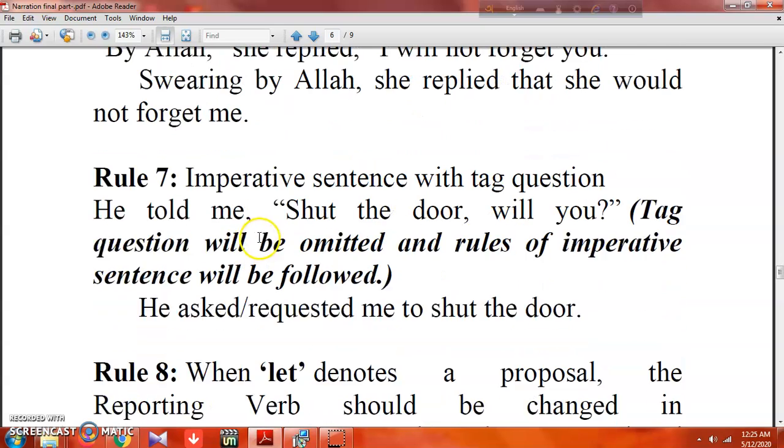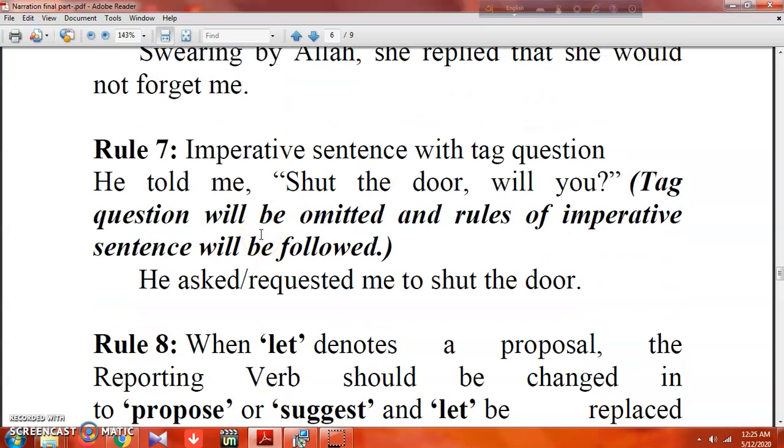Next comes rule 7. Rule 7 says imperative sentence with tag question. So if you find a tag question in an imperative sentence, what to do? He told me, shut the door, will you? So the tag question will be omitted and the rules of imperative sentence will be followed. He asked me to shut the door. So there is no point adding the tag question, it will be omitted and we have to follow the structure to change to imperative sentence.